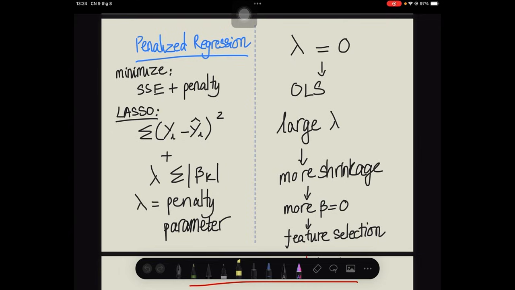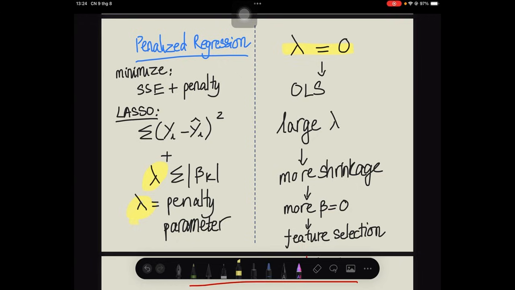So here, the lambda is the tuning parameter, and this is one of the most important ideas to understand. If lambda equals 0, there is no penalty, so LASSO becomes equivalent to OLS. But as lambda increases, the model becomes increasingly reluctant to use large coefficients, and some coefficients can actually become exactly 0. That means LASSO doesn't merely shrink coefficients, it can effectively remove variables from the model. That's why LASSO is particularly useful for feature selection.